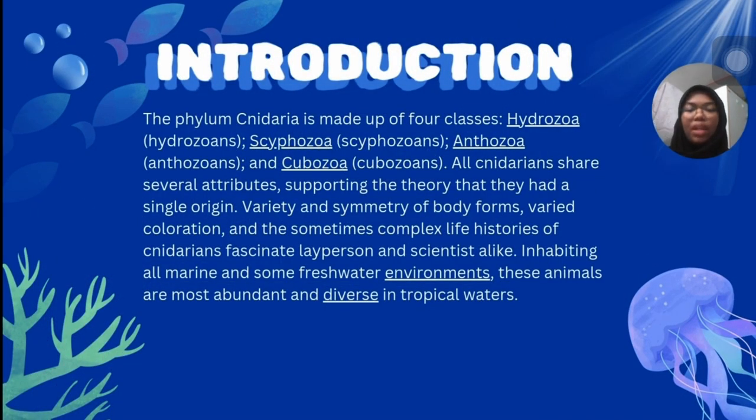Introduction. The phylum Cnidaria is made of 4 classes, which are Hydrozoa, Scyphozoa, Anthozoa and Cubozoa. All cnidarians share several attributes supporting the theory that they had a single origin. The variety and symmetry of body forms, varied colorations, and the sometimes complex life histories of cnidarians fascinate laypersons and scientists alike. Inhabiting all marine and some freshwater environments, these animals are most abundant and diverse in tropical water.